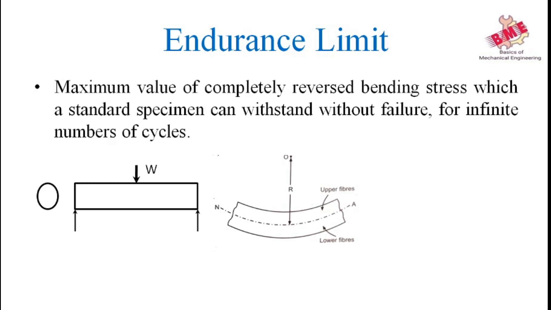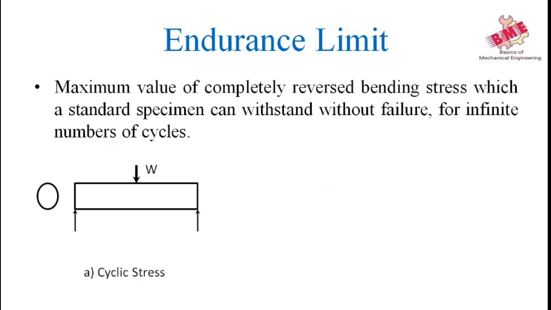When the specimen rotates, the bending stress at the upper fiber varies from maximum compressive to maximum tensile, whereas the bending stress at the bottom fiber varies from maximum tensile to maximum compressive. In other words, the specimen is subjected to completely reversed stresses, meaning the stresses in the upper fiber and lower fiber change as the shaft or specimen is rotating.